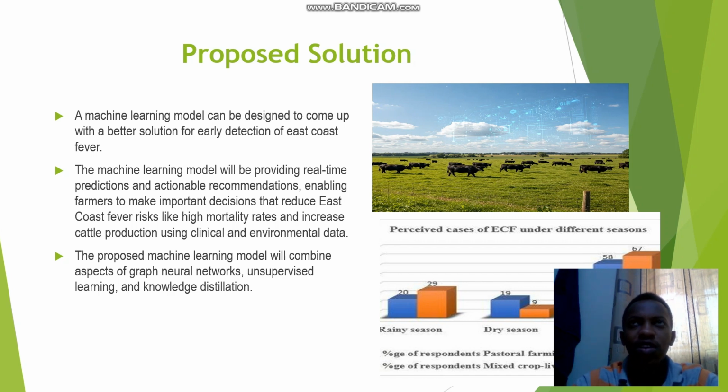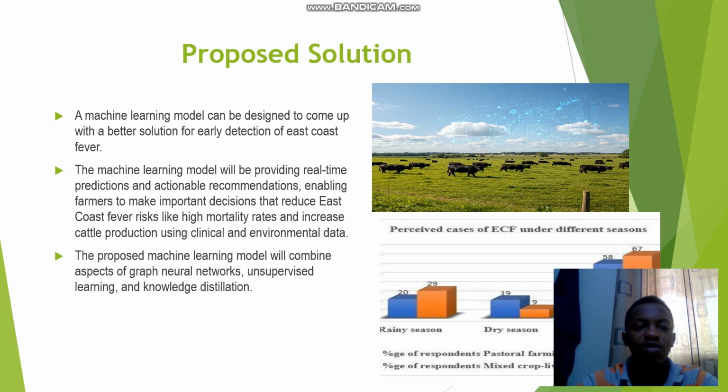Especially, we found out that once viscous fever attacks the farm and it's not detected early, it will lead to the death of many animals, because the ticks that spread this disease are able to move from one cow to another. So the machine learning model we are planning to design will help farmers to make such important decisions.